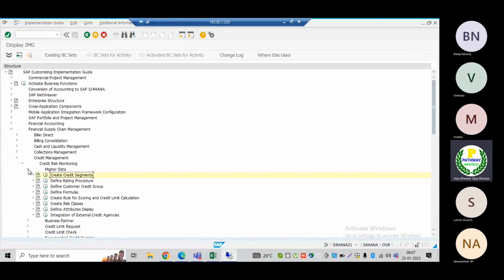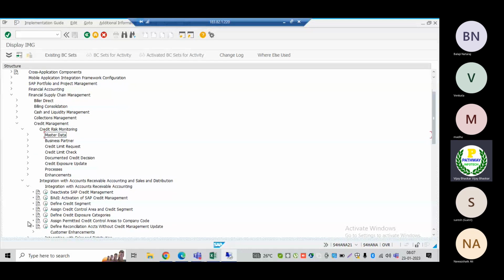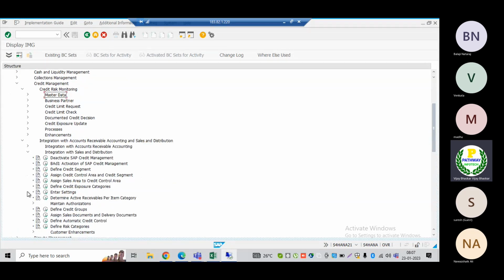Even if I come to here, integration with the sales, accounts receivable, see now accounts receivable and sales and distribution. If I come here again, I need to create the integration with accounts receivable and accounts payable, then sales and distribution. If I come here again, I need to create the define credit segment.